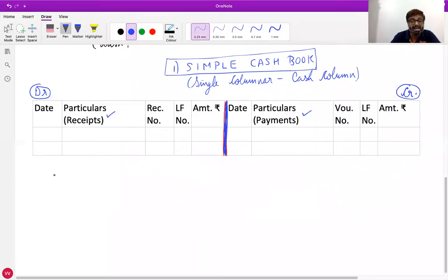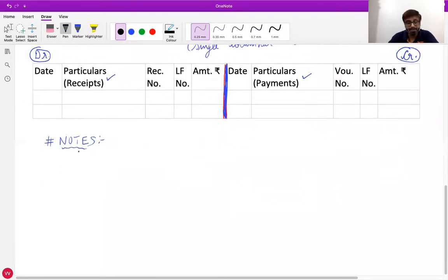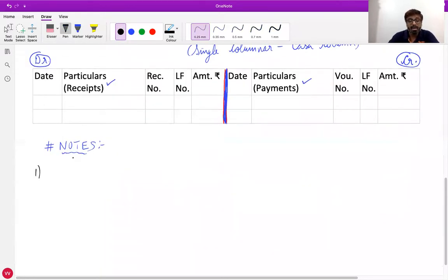So all of you give the heading simple cash book and write down the heading notes. First note. Opening cash balance.